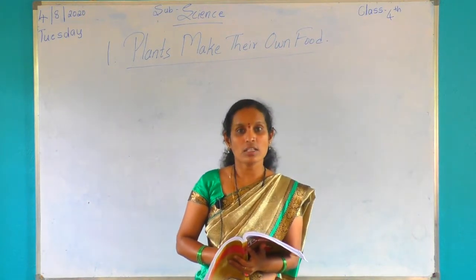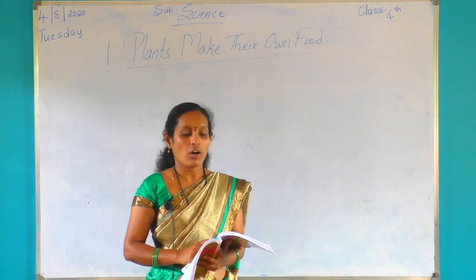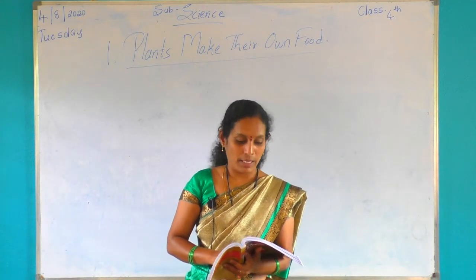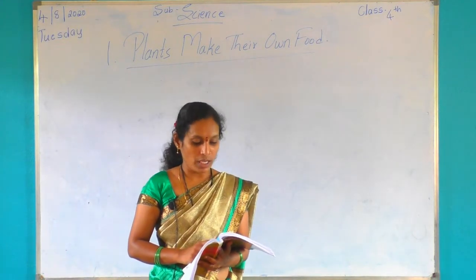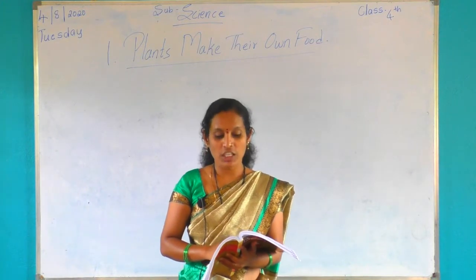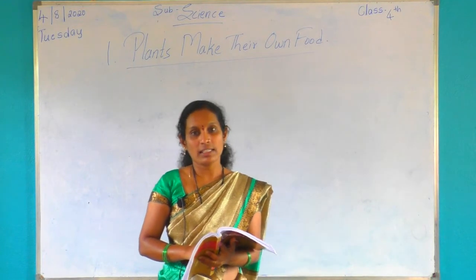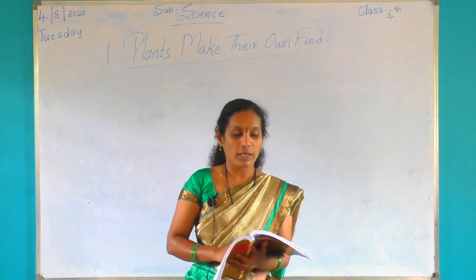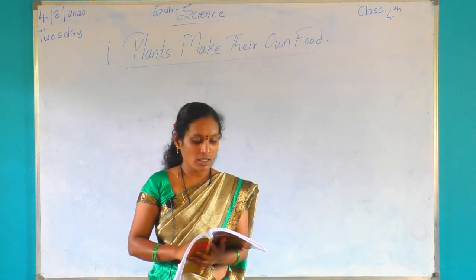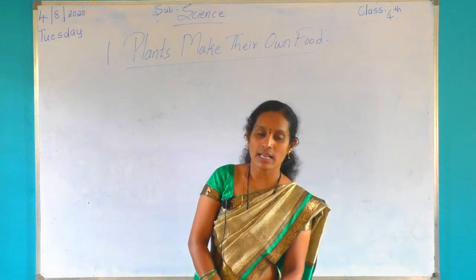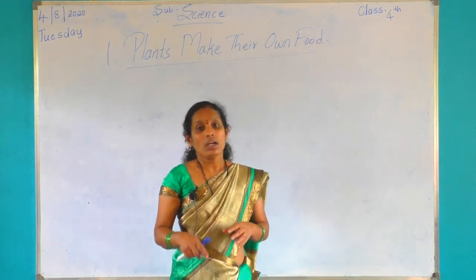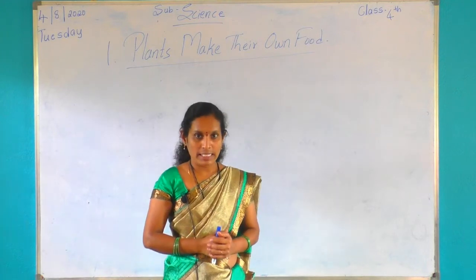To understand the process of photosynthesis, let us think of it as a recipe. Before your mother starts cooking, what does she do? She keeps all the ingredients ready. So also, plants first gather all the ingredients needed to make food. Let us learn all about what the ingredients are. See, what is there in the reader? Page number 186.